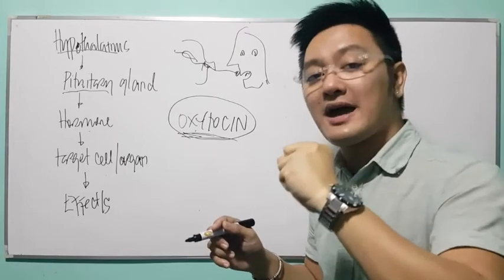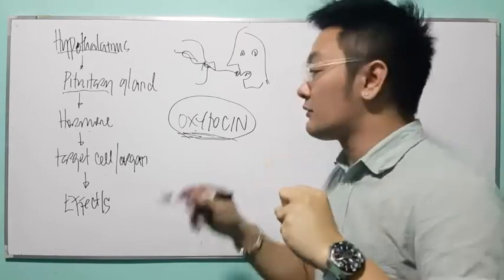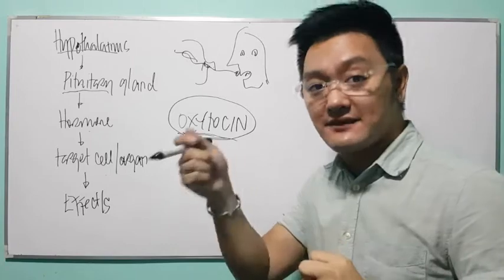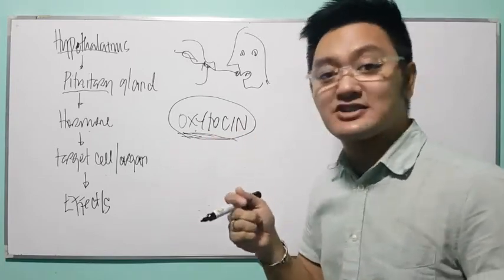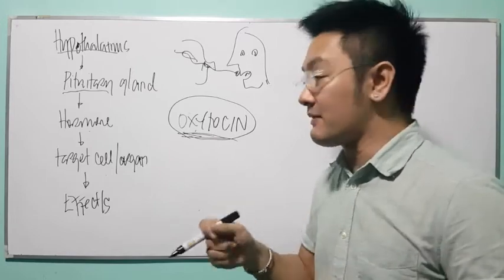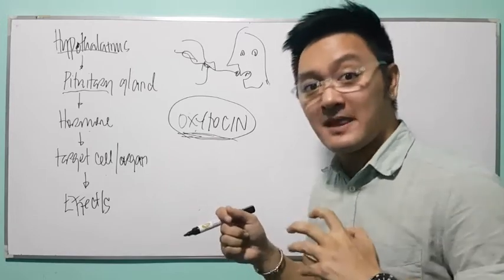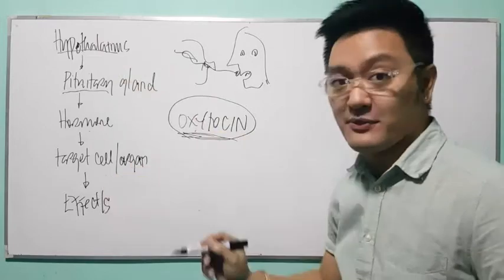Why is it important for the uterus to contract? Remember, post-delivery, we always give syntocinon or oxytocin drip. The main reason why we give oxytocin is to prevent postpartum bleeding. Remember, you need to promote uterine contraction. See, they follow the pathway, right?